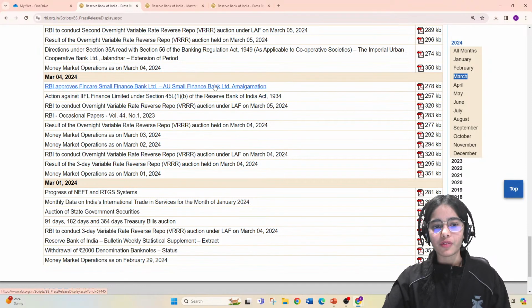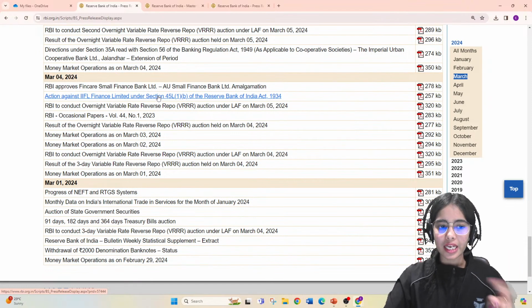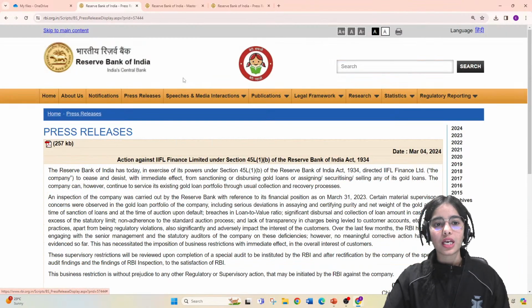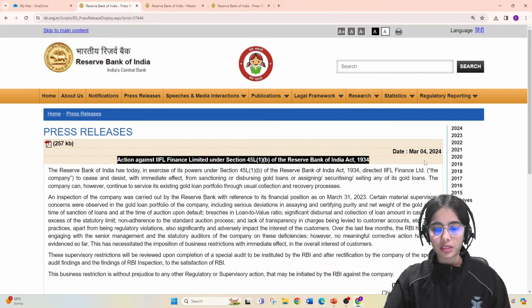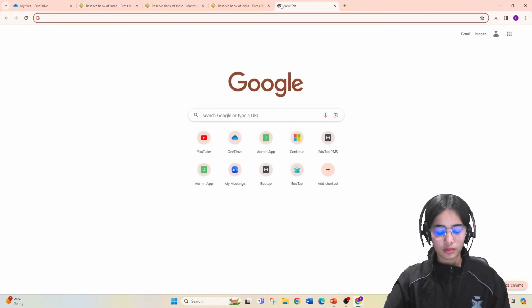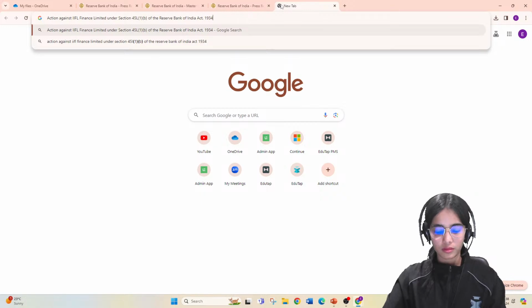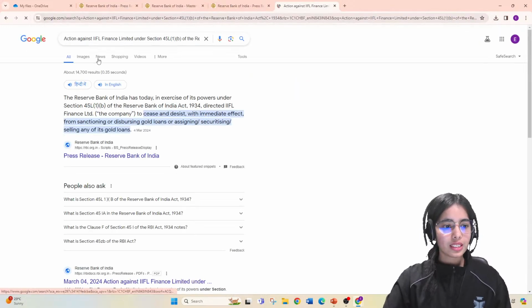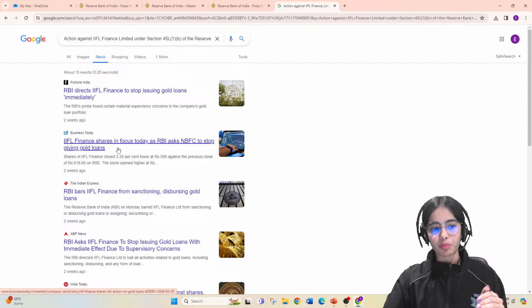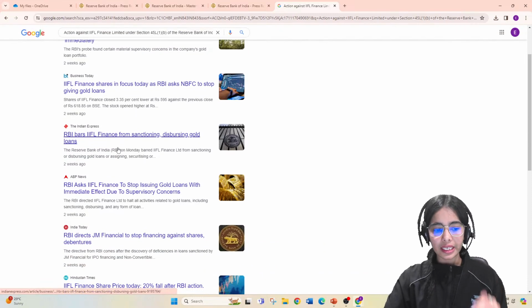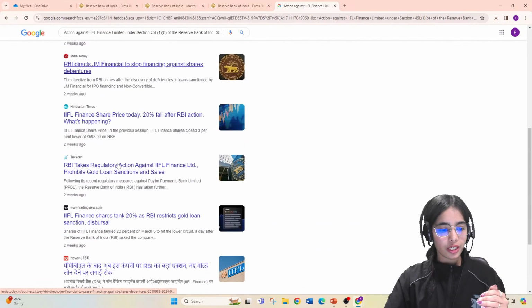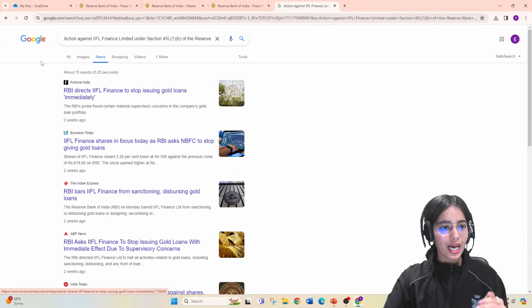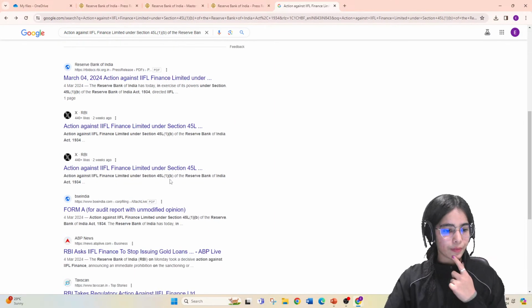Now why have we covered this? We have covered that RBI has approved the amalgamation. We have covered that action is taken against IIFL Finance. Why have we covered this? Because if you copy paste this, it is covered by major newspapers: Business Line has covered this, Indian Express has covered this, India Today, as well as Live Mint when I was searching it.